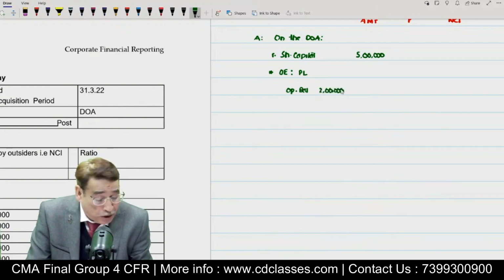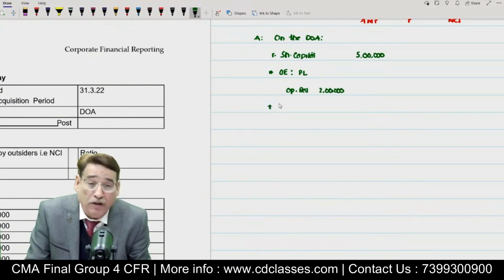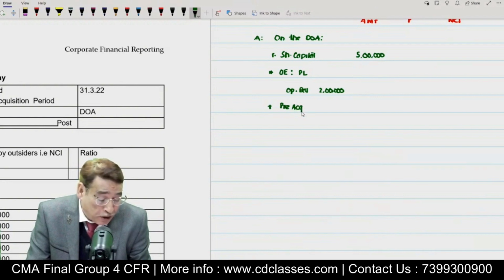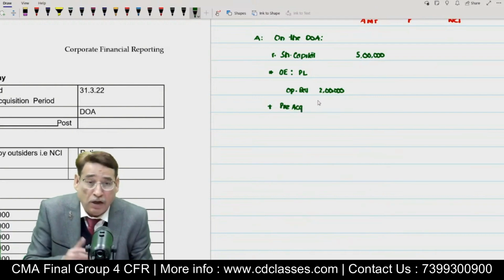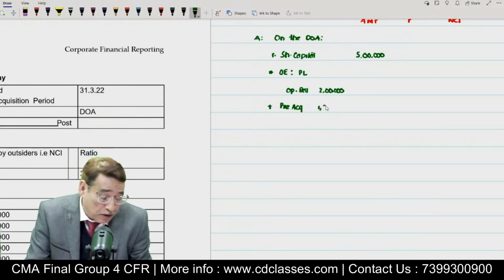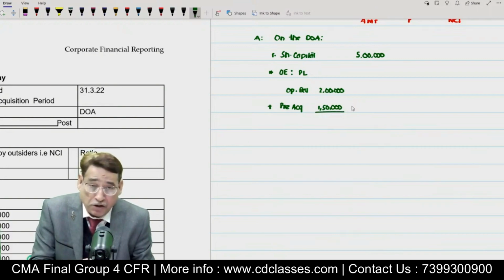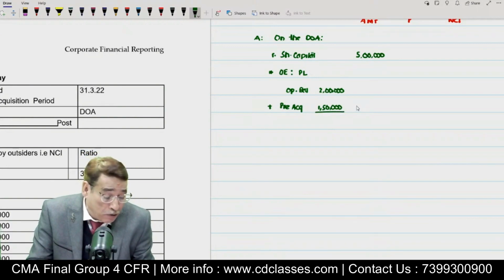Then I am going to add here the profits earned in the first 6 months. That is pre-acquisition profit. Pre-acquisition profit means the profit earned prior to the date of acquisition. Prior to the date of acquisition, this entity has earned a profit of 1,50,000. So we can conclude that on the date of acquisition, the balance in the profit and loss account must be equal to 3,50,000. I hope each one of you would agree with me up to this point.